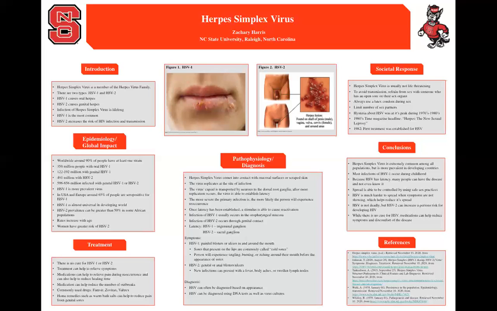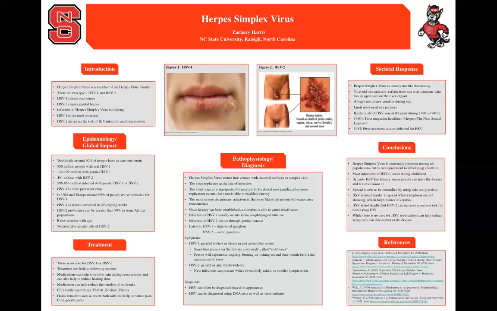Herpes was a big topic in society for a long time, with hysteria reaching its peak in the 1970s and 80s. In the 1980s, there was a Time magazine headline titled Herpes, the New Sexual Leprosy. This exemplifies the way that herpes was viewed in American society. In 1982, the first treatment for herpes simplex virus was established. This started society on the track to realizing that HSV was something that could be lived with and controlled.